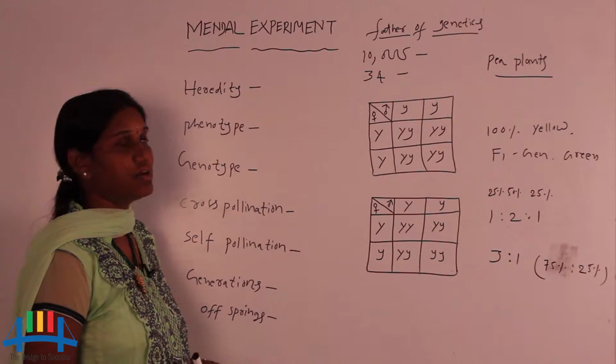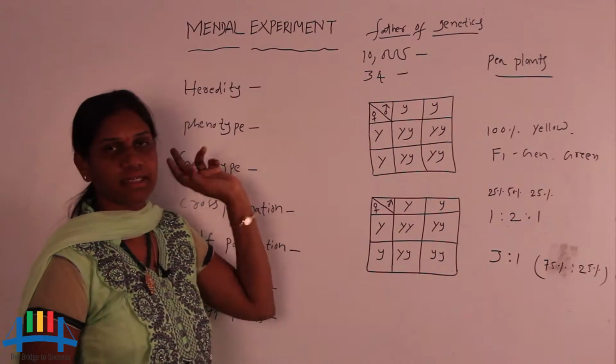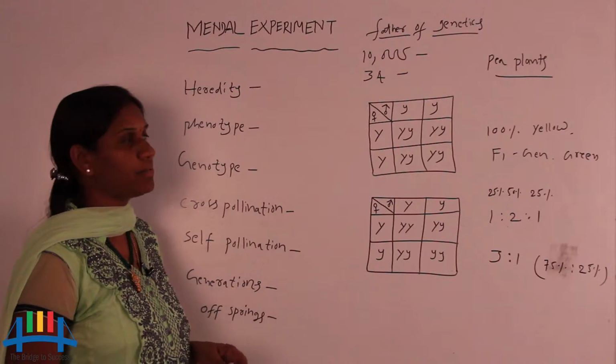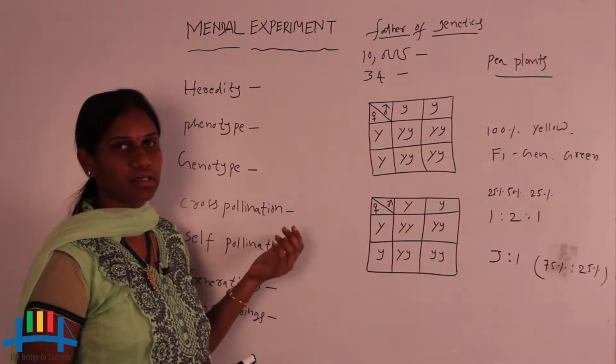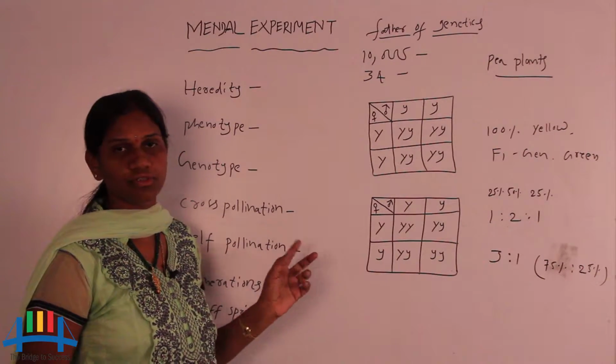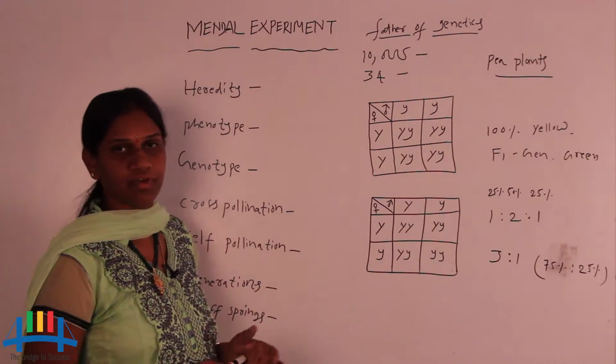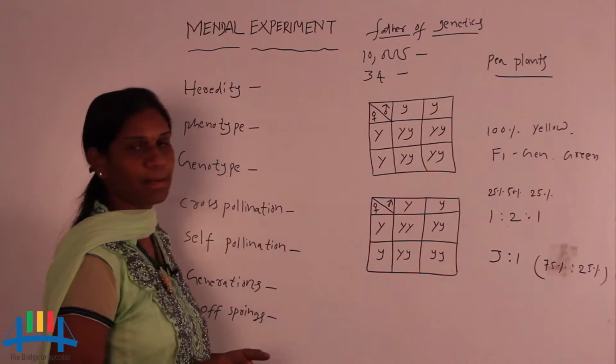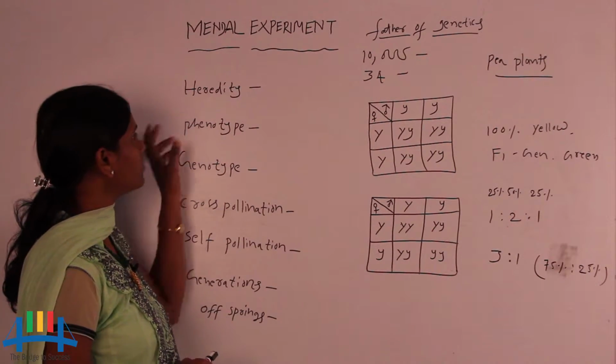Hi friends, today we will look at Mendel's experiments. Mendel did some experiments on pea plants. What are the experiments, what are the results, and what are the ratios? We are going to look briefly at Mendel's experiment on pea plants. Now, first look at heredity.